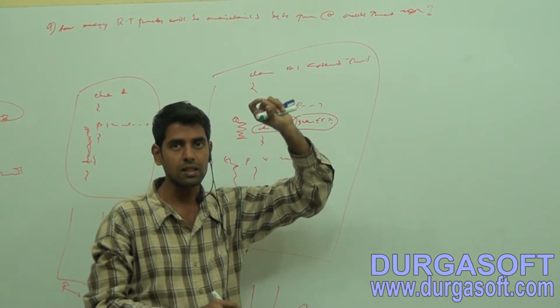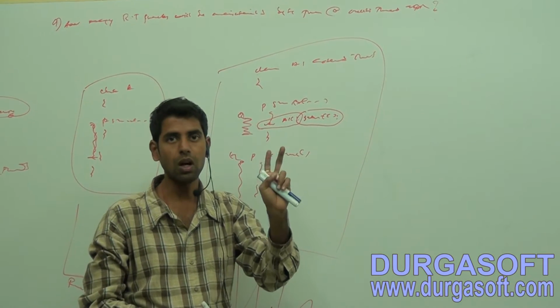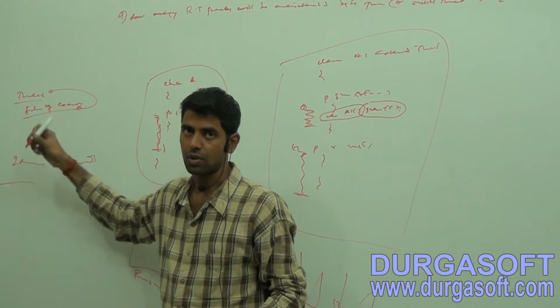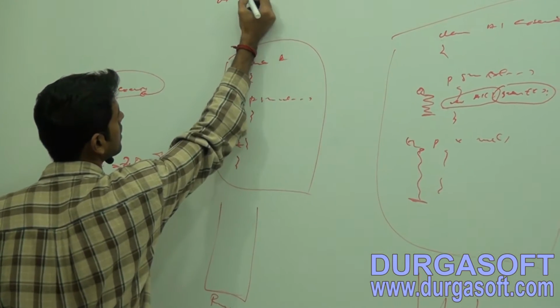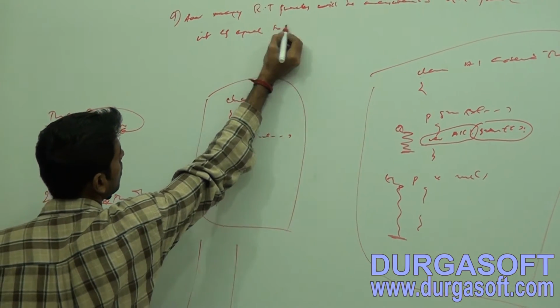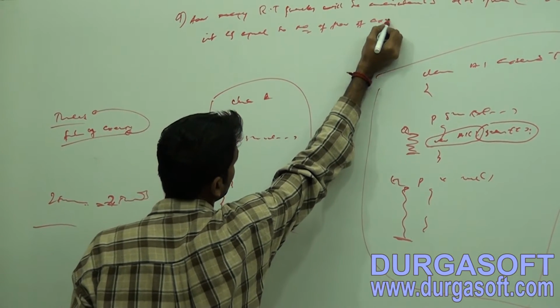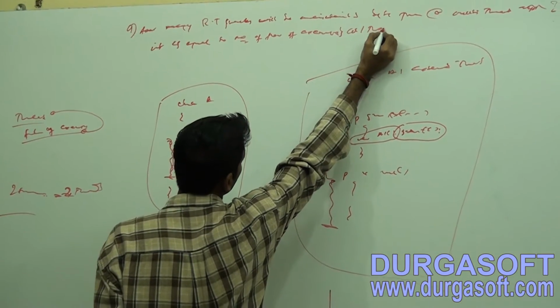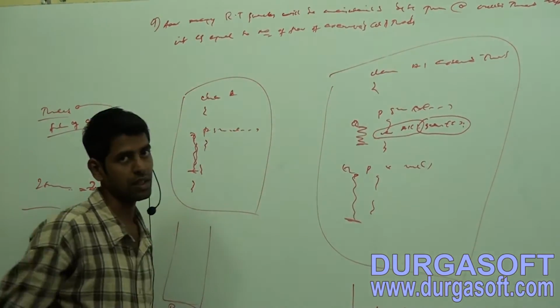It is simply equal to the number of flows of execution, or the number of threads.